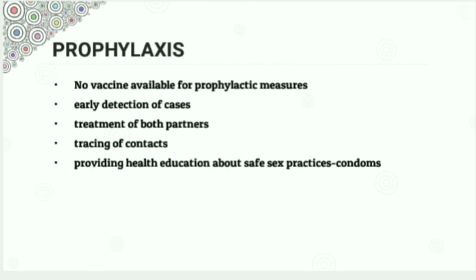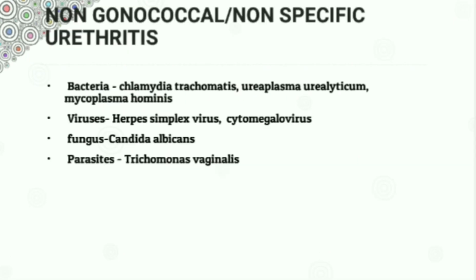No vaccine is available as a prophylactic measure. So the general prophylactic measures include early detection of cases, treatment of both partners, tracing of contacts, and providing health education about safe sex practices such as use of condoms. Urethritis can be caused by bacteria other than the gonococcus, as well as some viruses, fungi, and parasites.